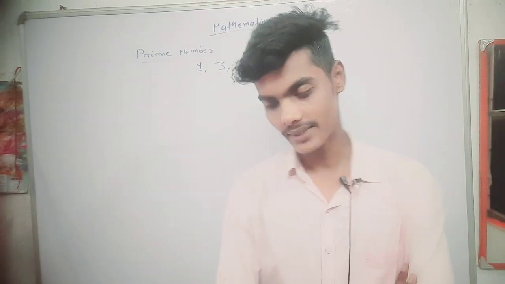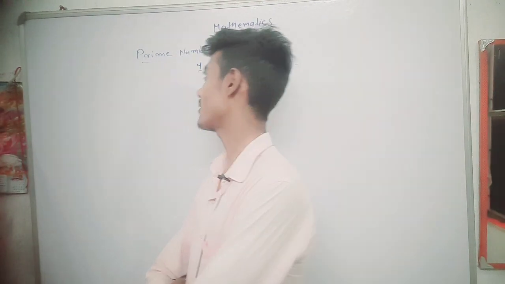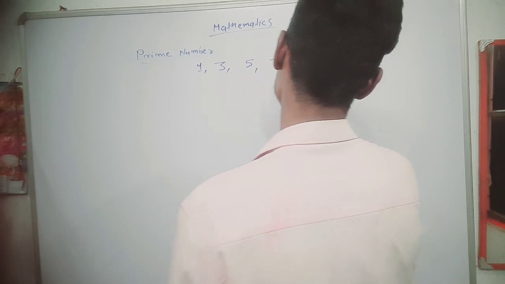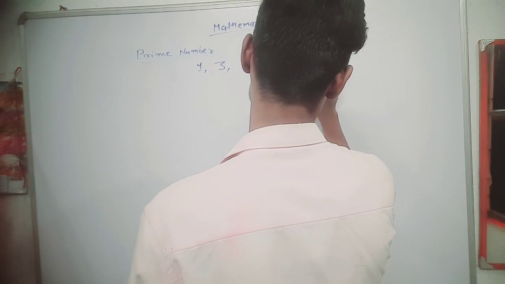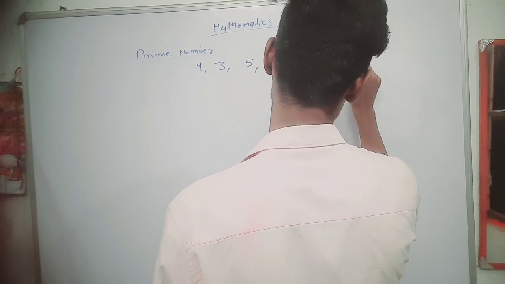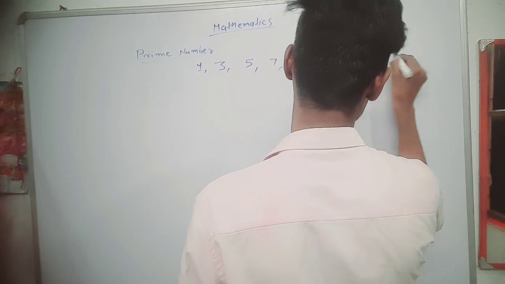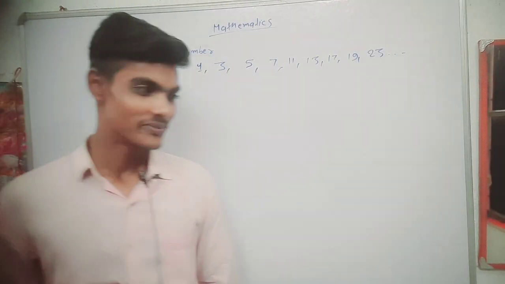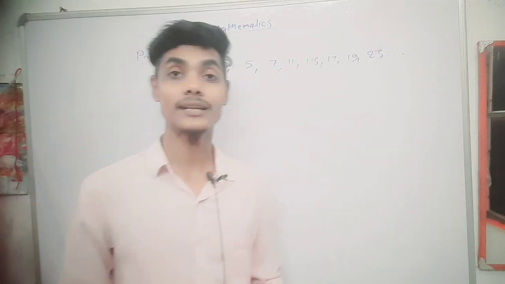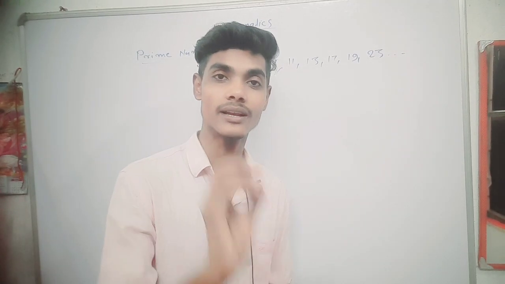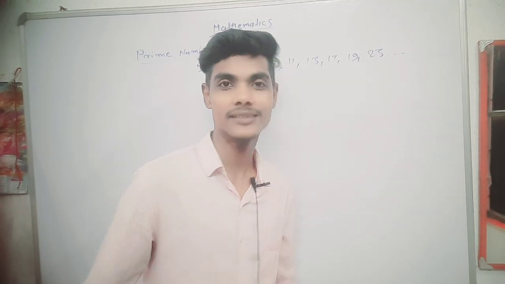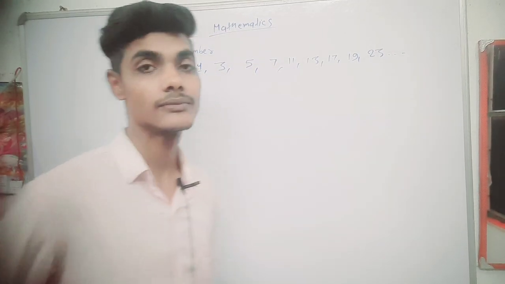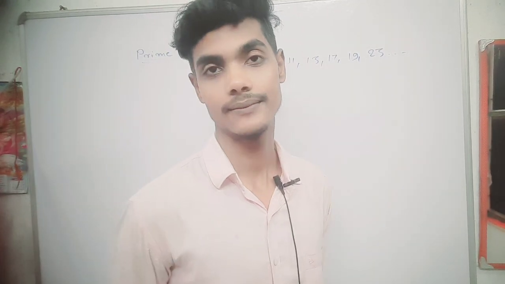Now I am discussing prime numbers. 7 and 11, 13, 17, 19, 23. These kinds of numbers are prime numbers. Understand? A prime number is a number that is only divisible by 1 and itself. There is no other number that divides these numbers. They are called prime numbers.